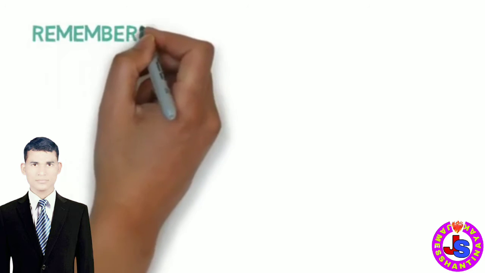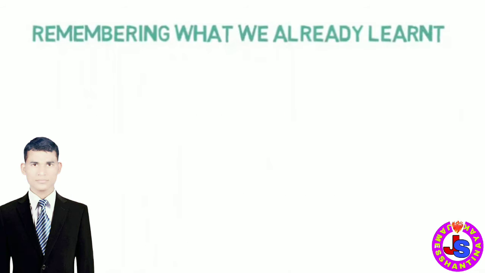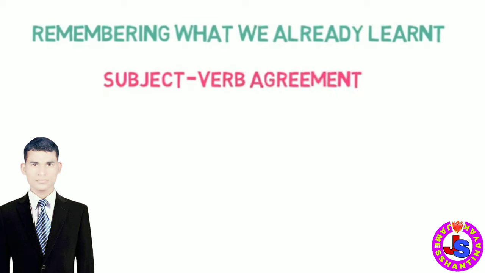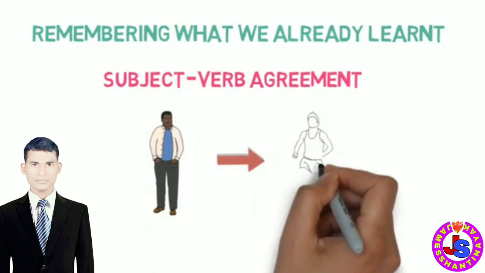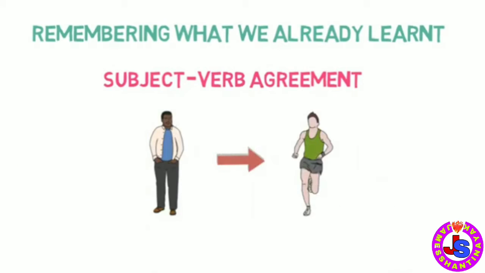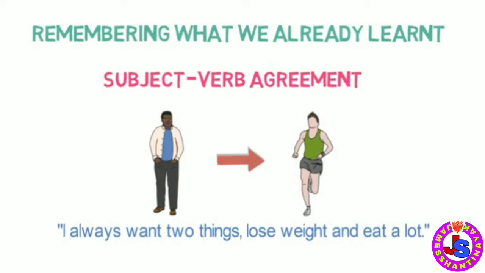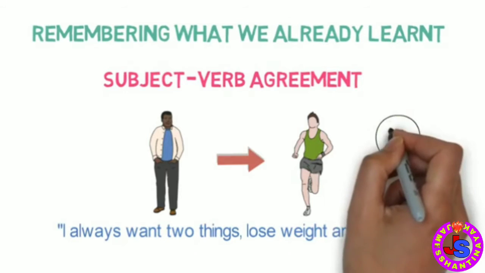Firstly, we will quickly remember what we already learned in our previous video. We learned the subject-verb agreement. So what is a subject-verb agreement? One of my friends, Ankit, is a really fat guy and he wants to lose weight. He always says, I always want two things, lose weight and eat a lot. Now you say, is it possible? Obviously not. For him to lose weight, he has to agree to follow a diet, right?